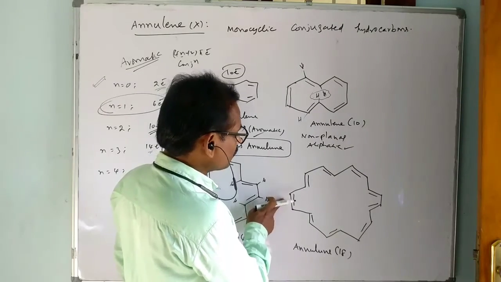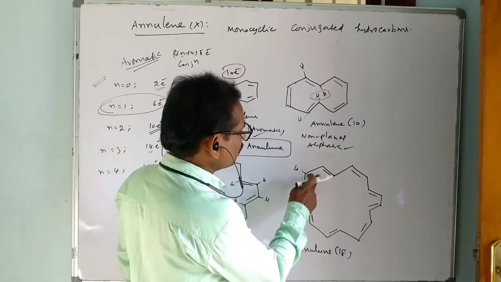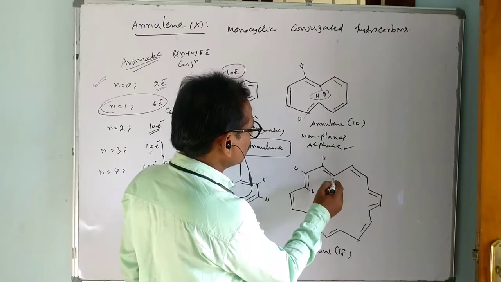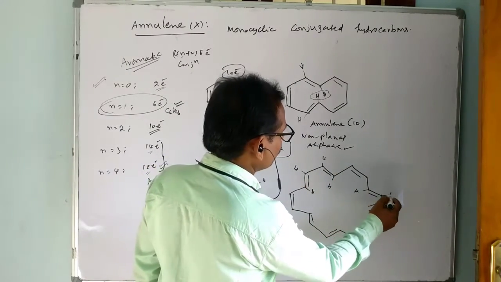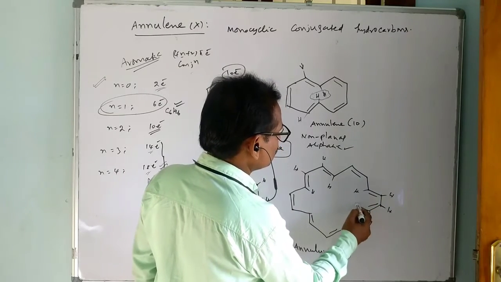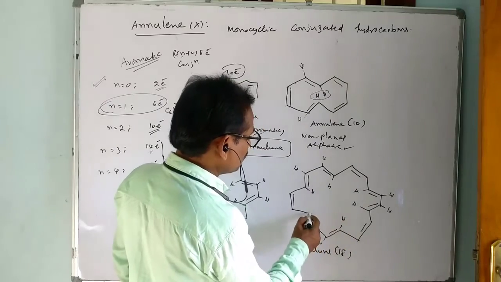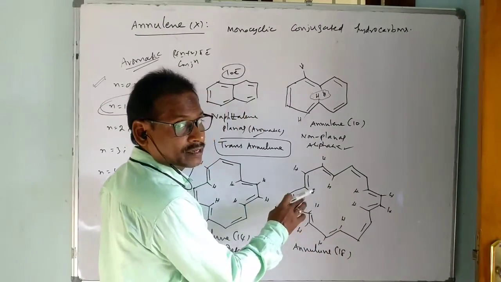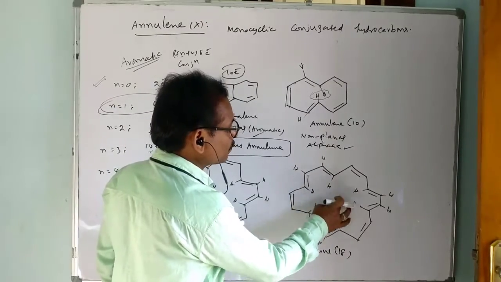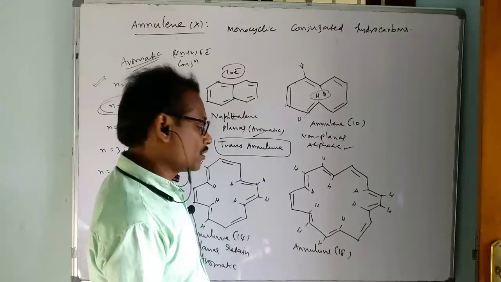This is trans configuration. That means you can put hydrogen and hydrogen. This is also trans. This is cis. This is trans. This is also trans. This is cis. This is trans. This is also trans. So now there are 6 hydrogens appearing inside, but there is a large gap, so there is no question of planarity being lost. So it is also planar.